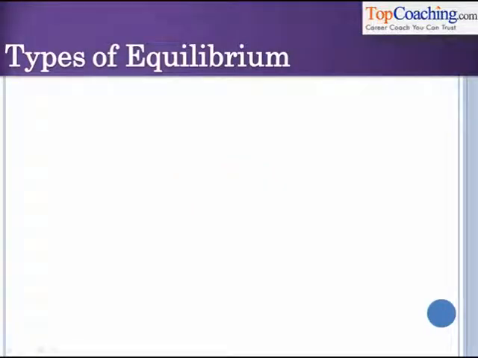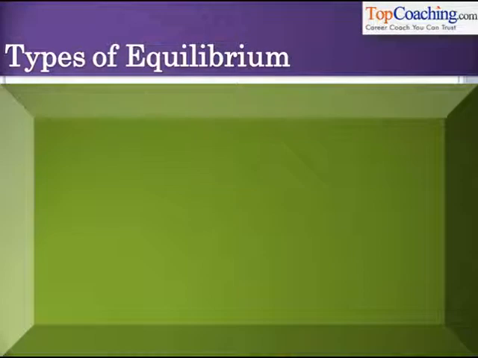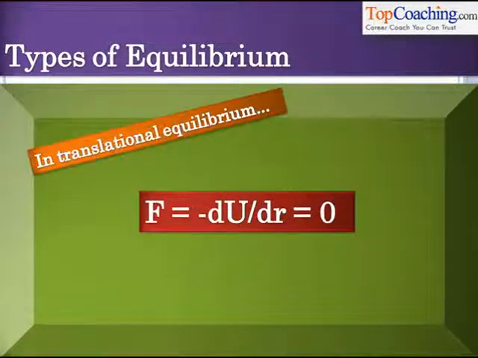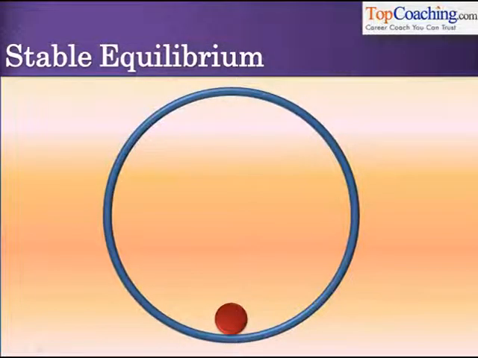The concept of the types of equilibrium. You see, a body is said to be in translational equilibrium when the net force on the body is zero. Understood? This is what equilibrium means. We already studied in the chapter work energy power that force is minus dU by dr, where U is the potential energy associated with the force. Understood? So when minus dU by dr is 0, the body is in equilibrium. Basically, when the potential energy of the body is minimum, it is in equilibrium. There are three types of equilibrium: stable equilibrium, unstable equilibrium, and neutral equilibrium.